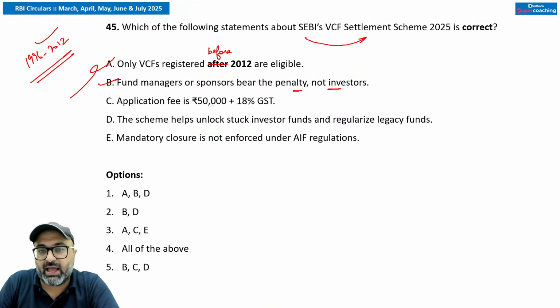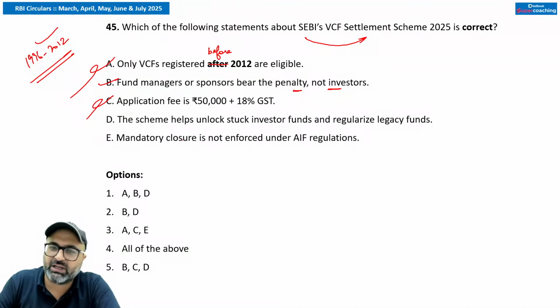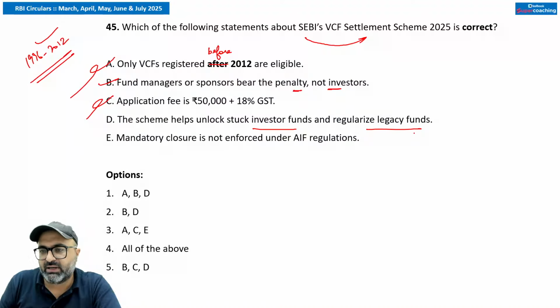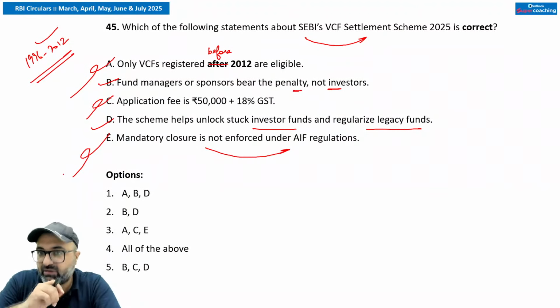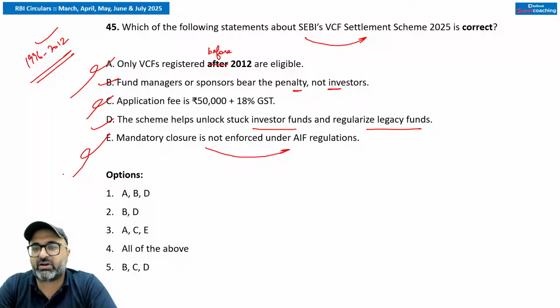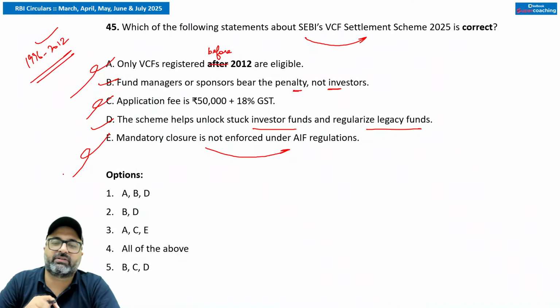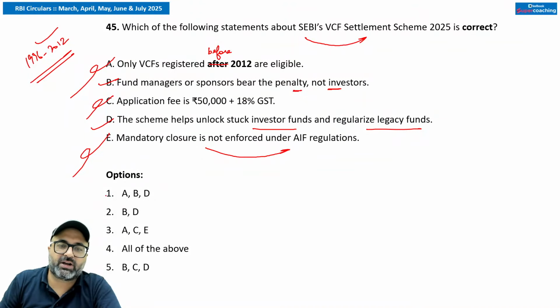That is true. Application fees is 25,000 plus GST. Scheme helps unlock investor funds and regularize legacy funds. That is true. Mandatory closure is not enforced under alternative investment fund framework. That is wrong. So there is a mandatory closure. Mandatory closure is enforced under the alternative investment fund. So the answer to this particular question would be only B and D.